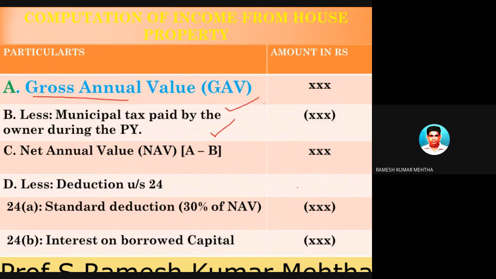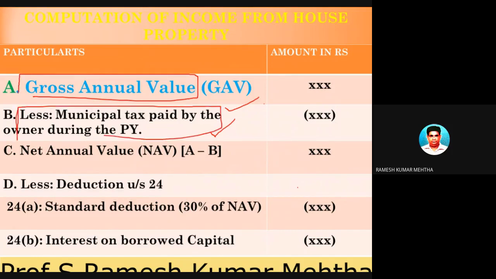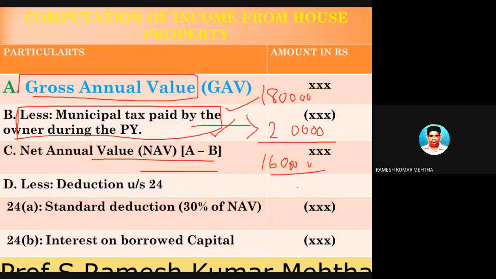So if you deduct from the gross annual value the municipal taxes paid by you, the owner, during the year, then you will get, for example, if the rental income is 1,80,000, from this you have to deduct 20,000 rupees towards municipal taxes paid on the house property. So you will get a figure of 1,60,000 rupees, which is your net annual value.